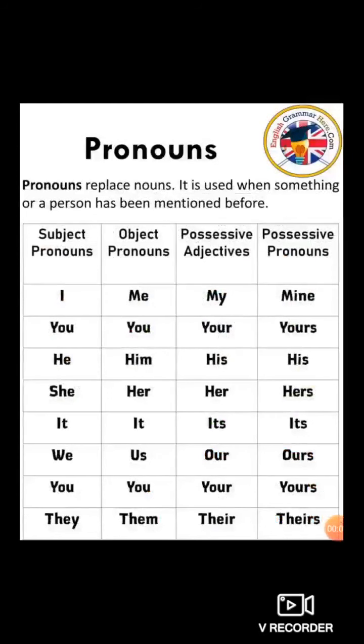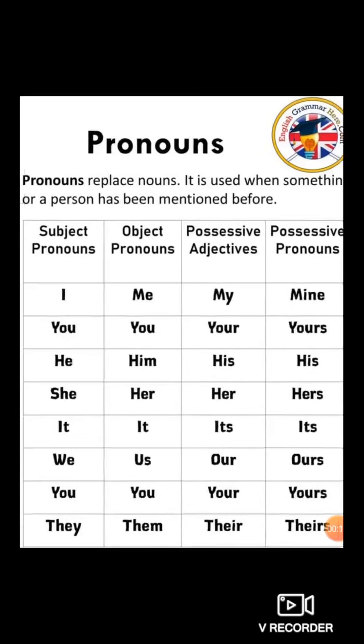Now children will study what is pronoun. Now pronoun means what? Pronouns replace nouns. So pronoun is used when something or a person has been mentioned before. Pronoun replaces noun. Instead of noun, pronoun is used. The word which is used instead of noun is known as pronoun. Pronoun replaces nouns. Clear? Now let us understand what are pronouns.